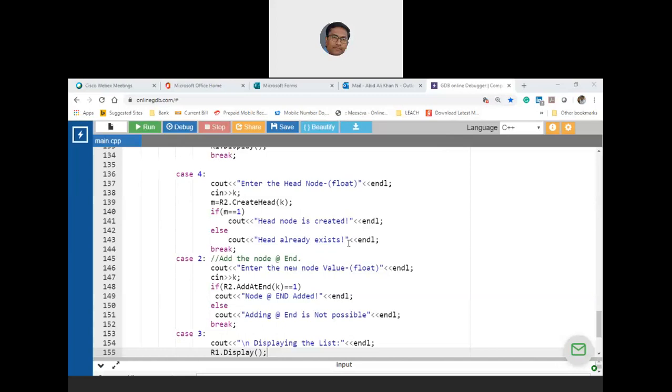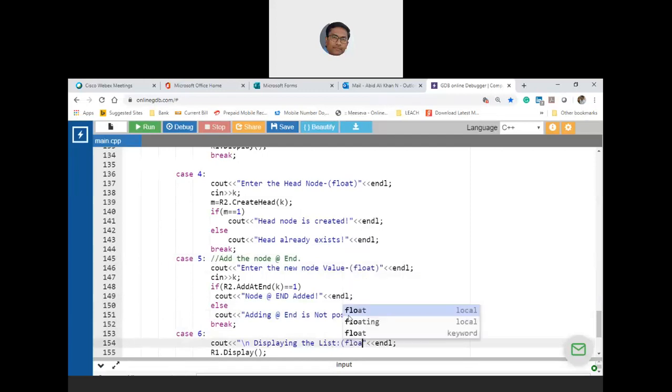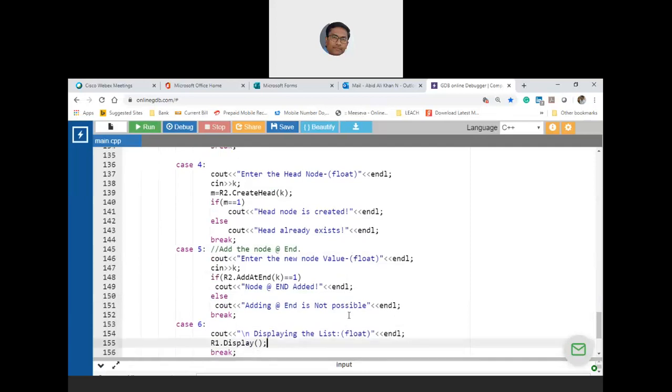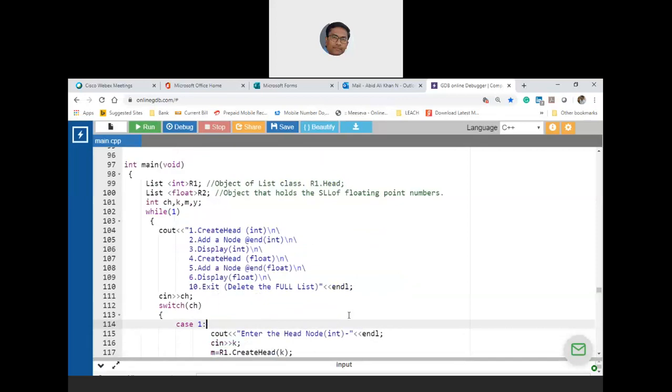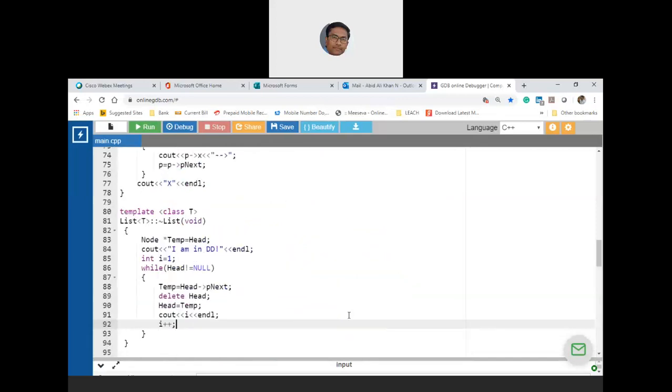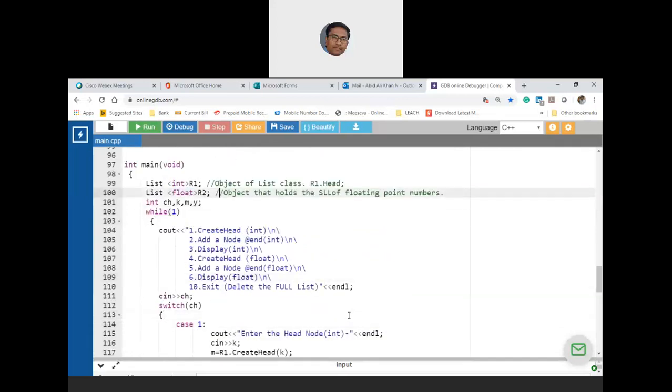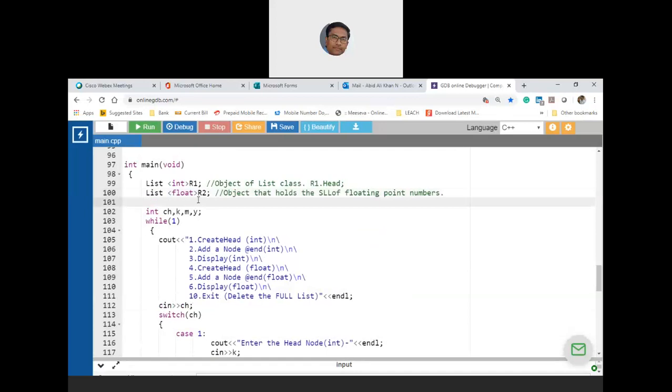So, floating point, what is this? This is case 5, right? Now, case 6. You are also displaying the list, which is a floating point. Okay, so now here R2 dot. This is also R2 dot. Notice that R1 is the object for integers. R2 is the object for floating point. Did I create R2? Yes. Okay, so let us compile this.